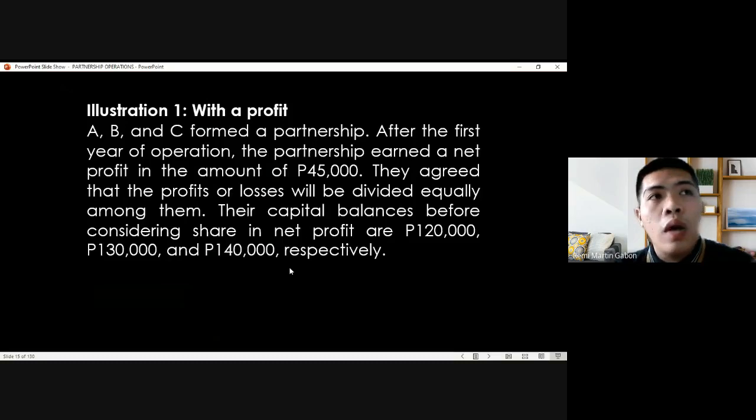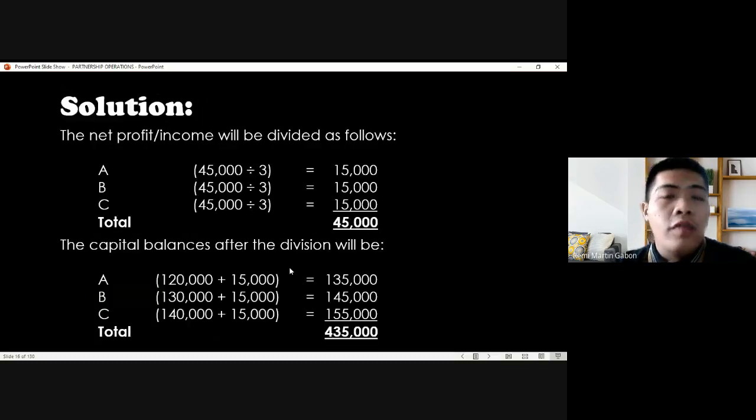So if we're going to have it in equal distribution, we have three partners. Therefore, 45,000 divided by three partners, we have 15,000 each. So the total is still 45,000. Their capital balances will be increased by 15,000. So for A, B, and C, we have 15,000 each.